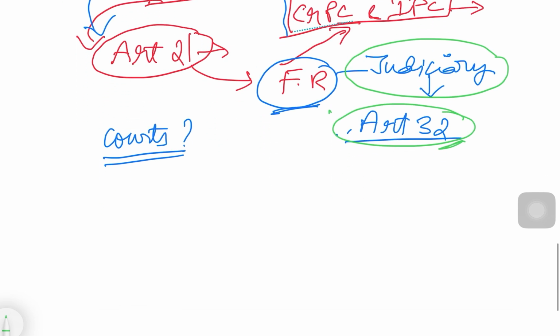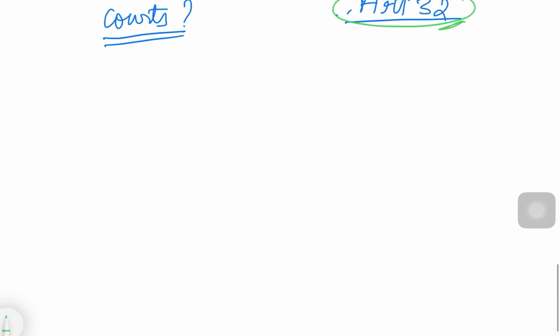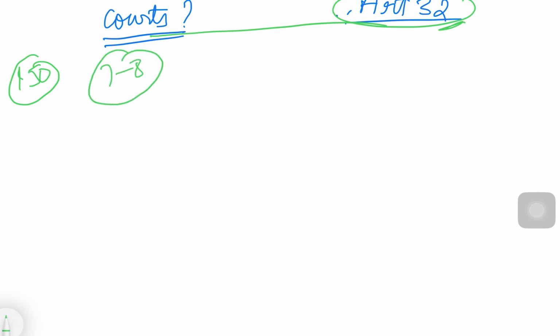If you want to elaborate, see what other significance was given by the Puttaswamy judgment. For example, during answer writing, though this is just one point, you have to break it down into several points. If it is a 150-mark question, you have to break it down into at least 7-8 points so that you will get good marks. So how do you break it down? You have to think in a broader view about how this is going to help. Think from several perspectives.